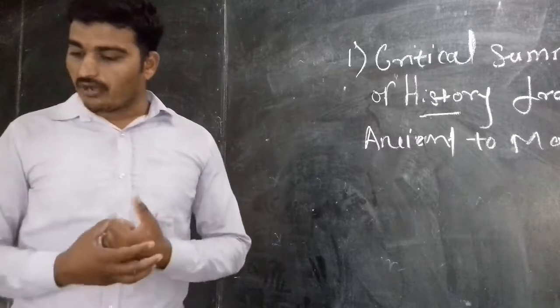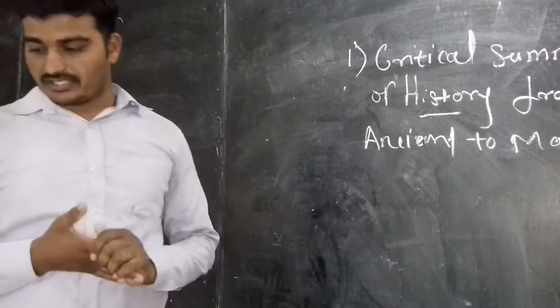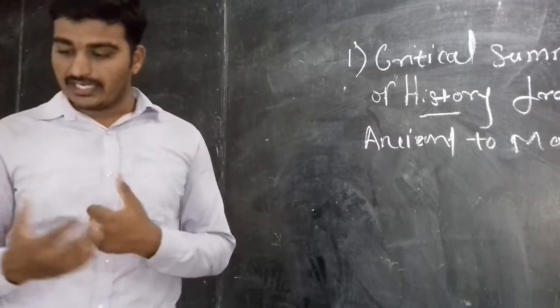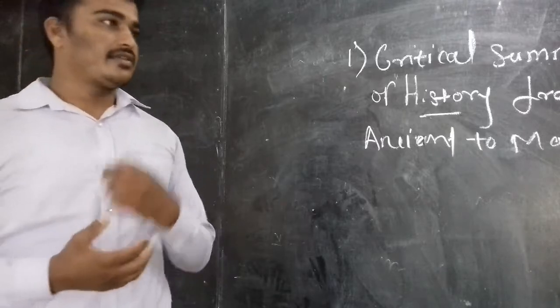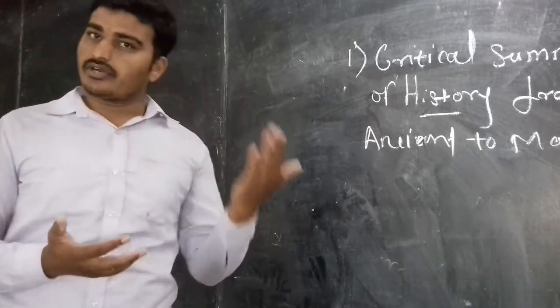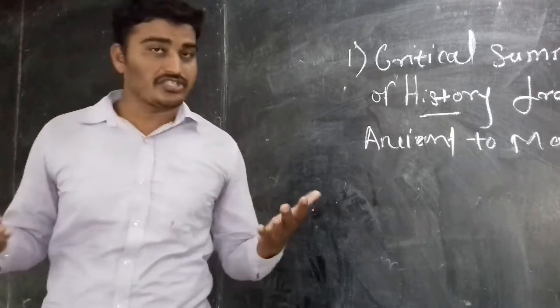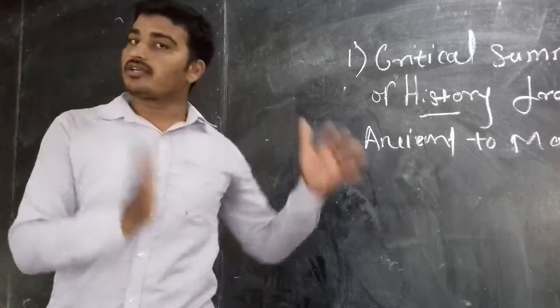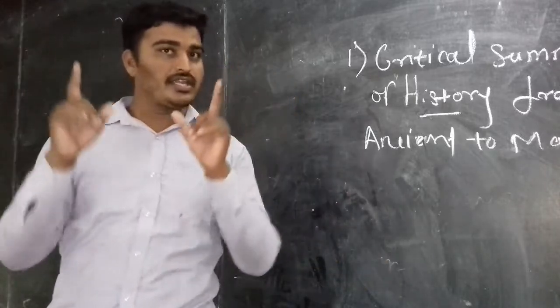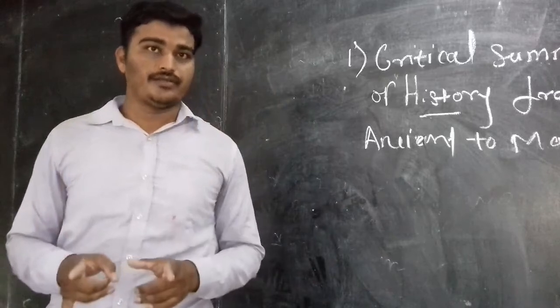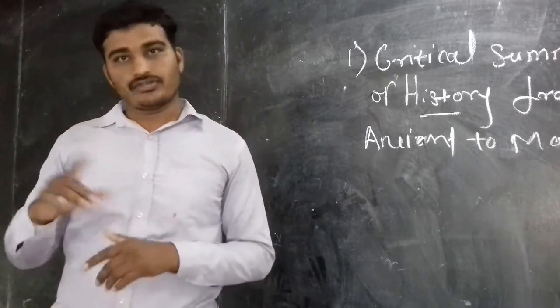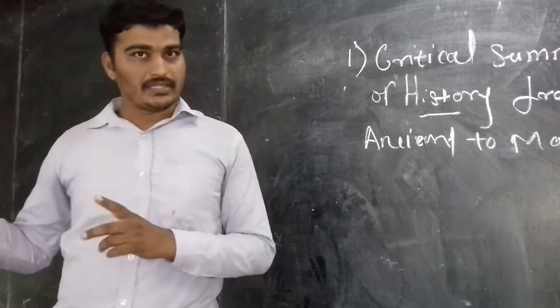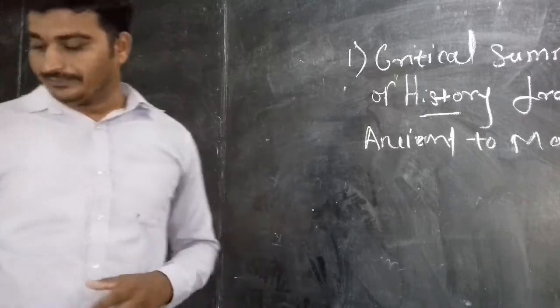Again, obtain information regarding the historical research done in India and in other countries. Which historical events or research took place in India and other countries, that also we are going to see in the first chapter, the first unit. The name of the unit is historiography and the development in the West.